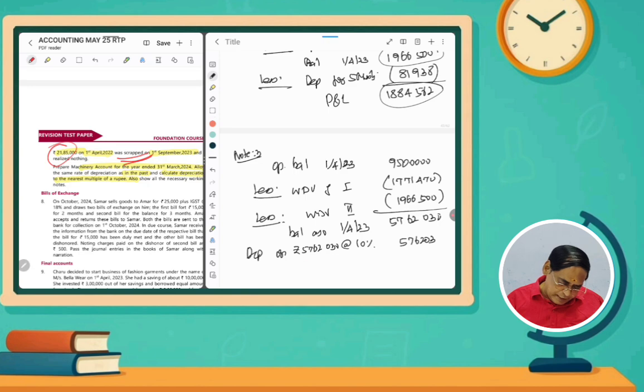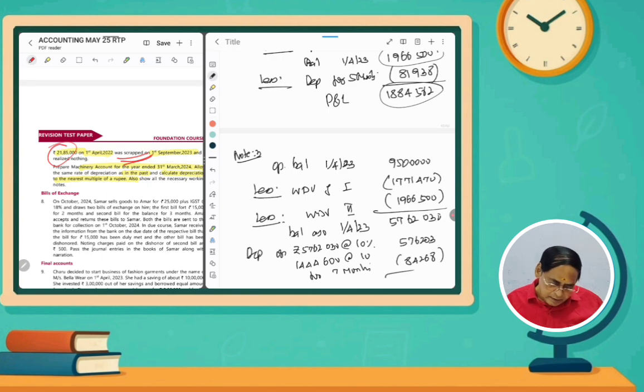So depreciation on the cost of 14,44,600 rupees at 10% for 7 months. September, October, November, December, January, February, March, 7 months. So 14,44,600 into 10% divided by 12 into 7 is 84,268.